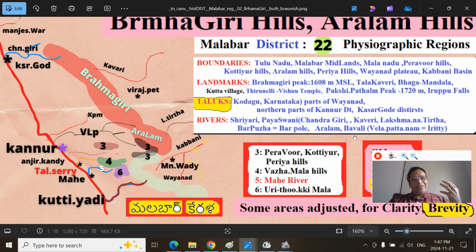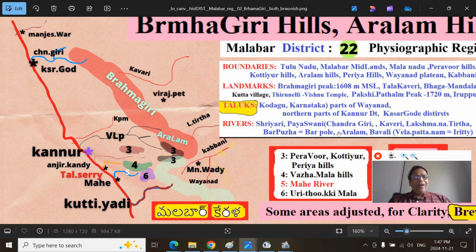These three rivers join at a place close to a town called Iriti, and they form a bigger river called the Velapatnam River. Sometimes it is also called the Iriti River, based upon the prominent urban center in that area. You can see the Velapatnam River, this is the Barpuja, this is the Aralam River, and this is the Bavali River.